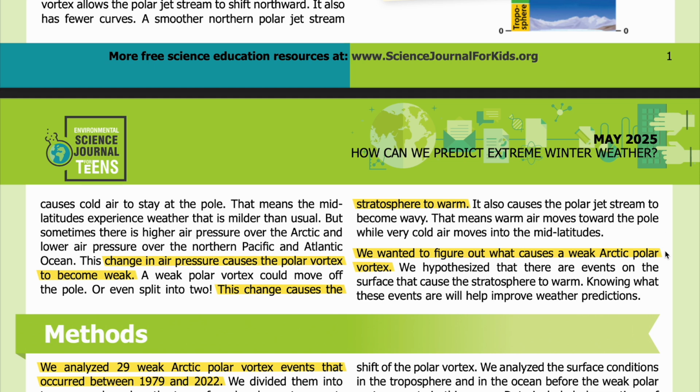We wanted to figure out what causes a weak Arctic polar vortex. We hypothesized that there are events on the surface that cause the stratosphere to warm. Knowing what these events are will help improve weather predictions.